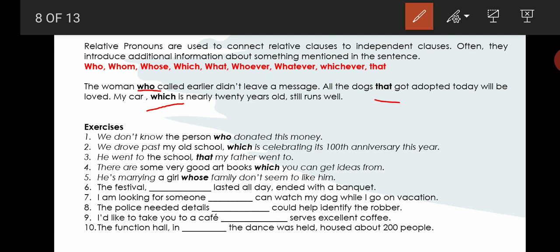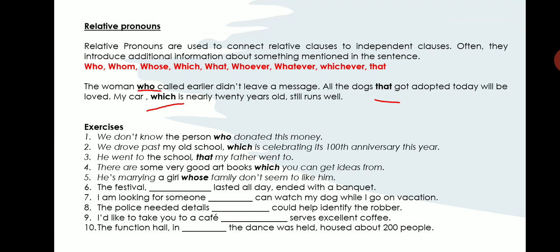We don't know the person who donated this money. We are talking about a person. When we talk about a person, we use the relative pronoun who. We drove past my school, which is celebrating its 100th anniversary this year. We are talking about a school. That is why we use the word which.